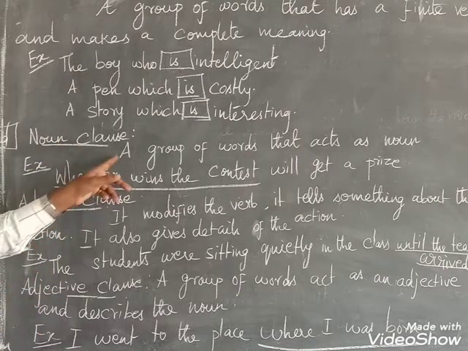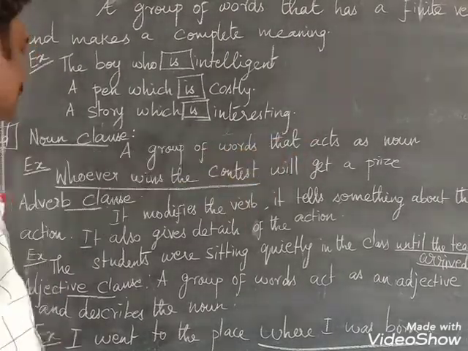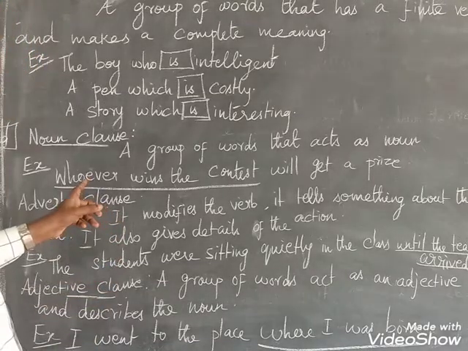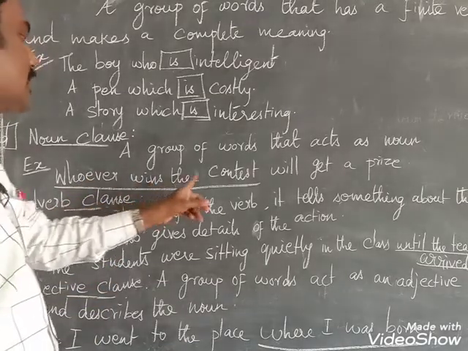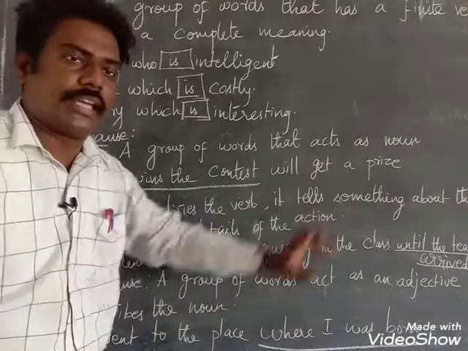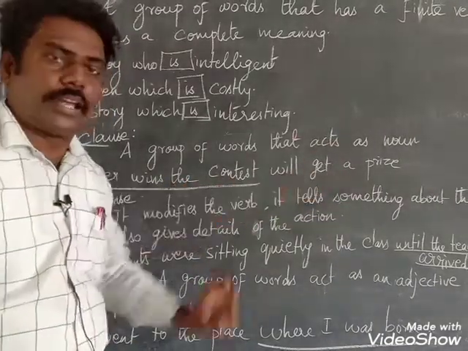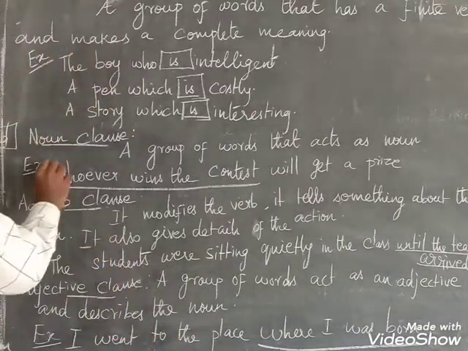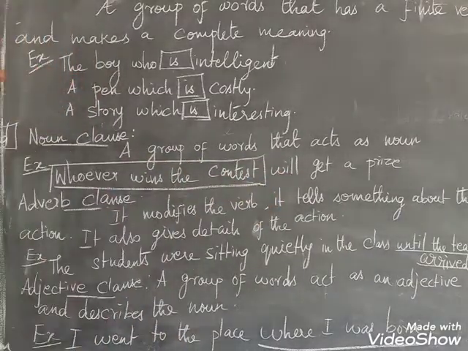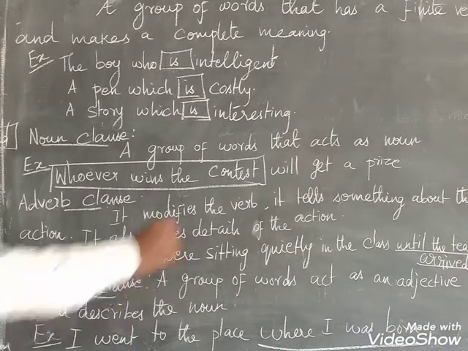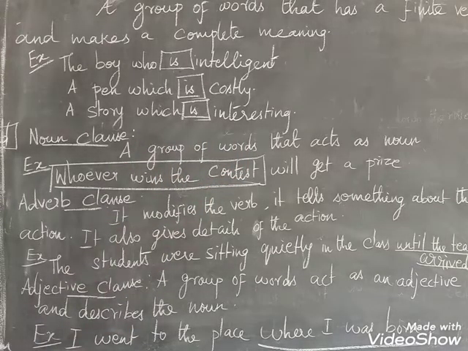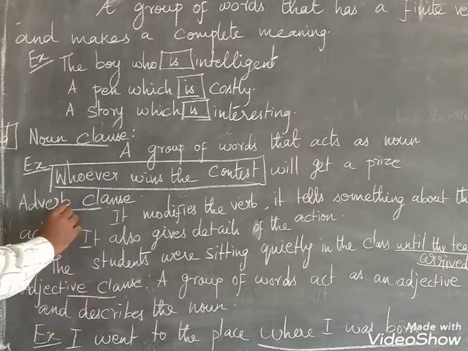You see here a group of words that acts as a noun. Whoever wins the contest will get a prize. See here, whoever wins the contest will get the prize. Okay, the next one, adverb clause.